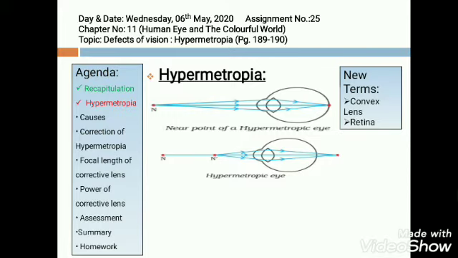So, we can say that a person who can see distant objects clearly but cannot focus on nearby objects is known as hypermetropia. It is also known as farsightedness. Whereas the normal eye has a near point of about 25 centimeter.